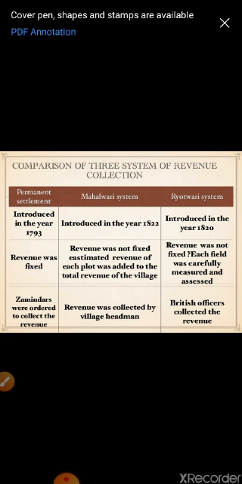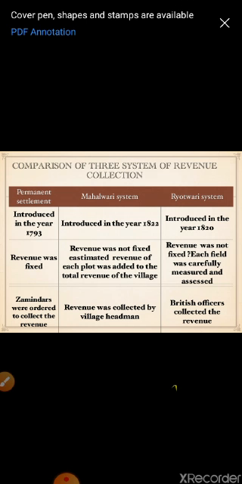Now next is about the kind of revenue. In Permanent Settlement, revenue was fixed. In Mahalwari system, revenue was not fixed. Estimated revenue of each plot was added to the total revenue of the village. And in Ryotwari system, revenue was not fixed. Each field was carefully measured and assessed.